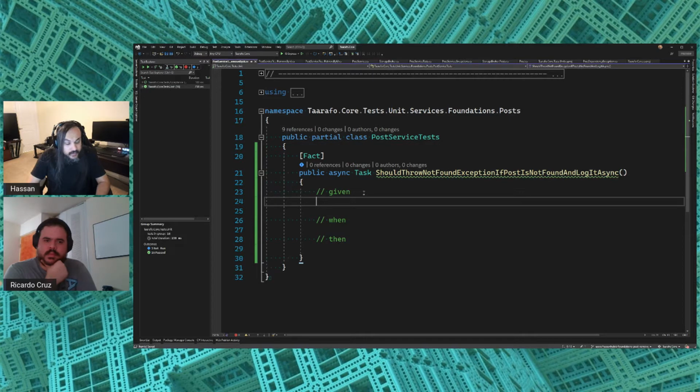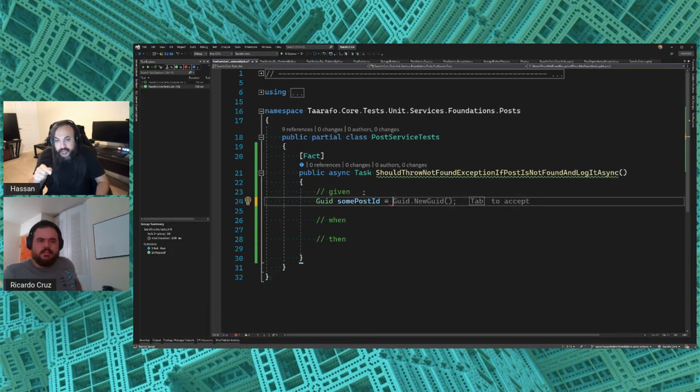I'm gonna go up in here and say, well, I want to start with a GUID, right? And this is a random ID. I'm actually gonna say some post ID, meaning that the ID here doesn't change anything of the outcome. I don't say random input, I say some post ID because I don't want you to even focus on it. I'm just putting it in there because it's a requirement in the method. We can't test the method without passing an ID, but regardless of what this is, it'll always return null.